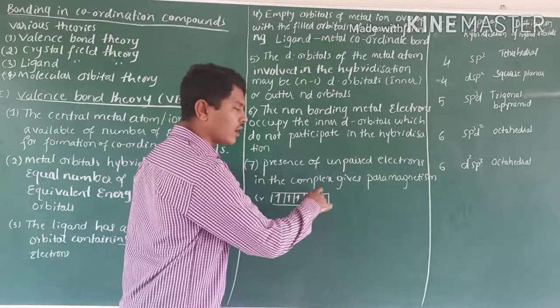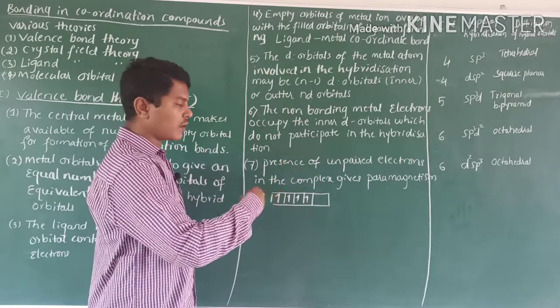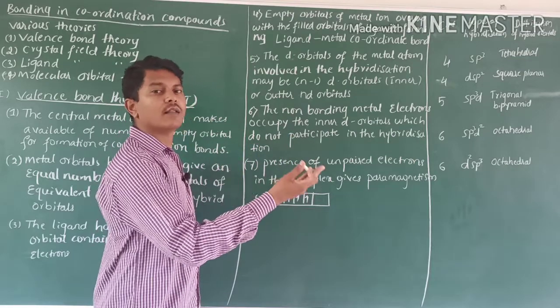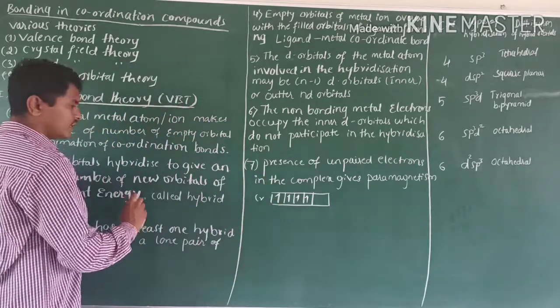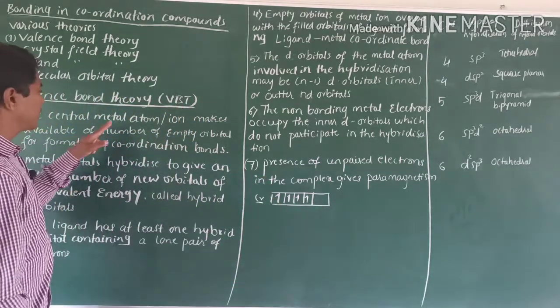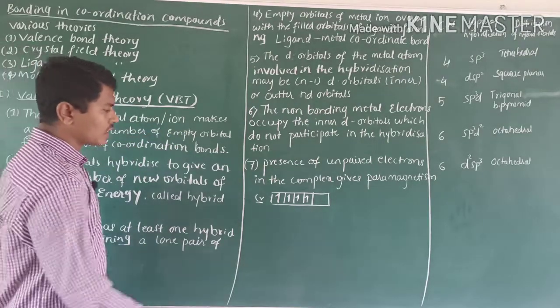Here 1 empty orbital is available for the hybridization or making the bond with the other elements. First assumption is the central metal atom or ion makes available a number of empty orbitals.